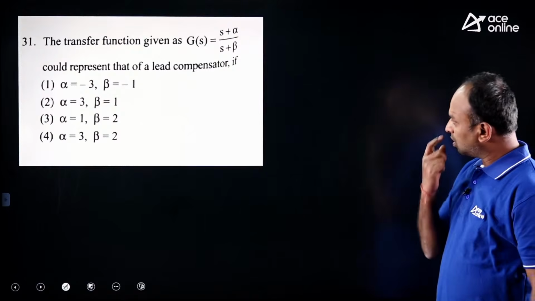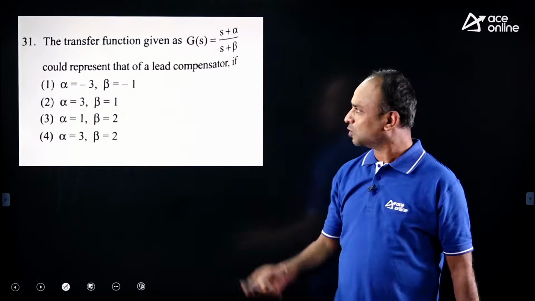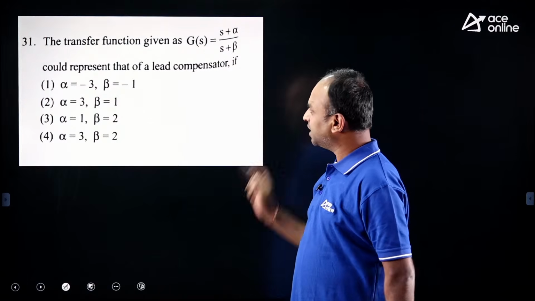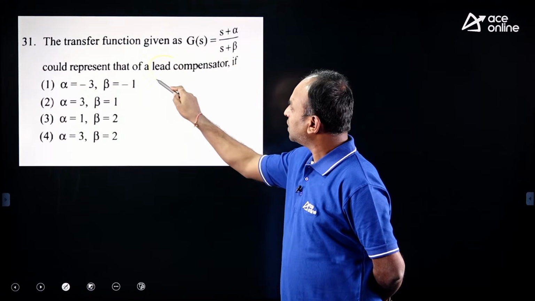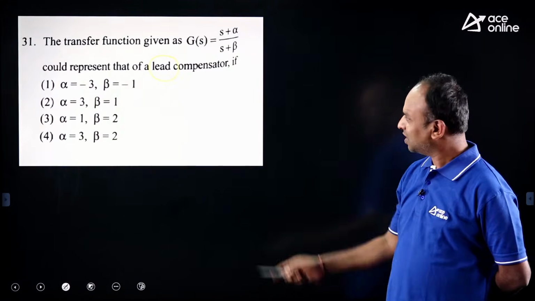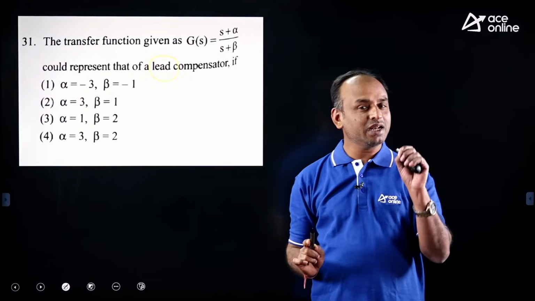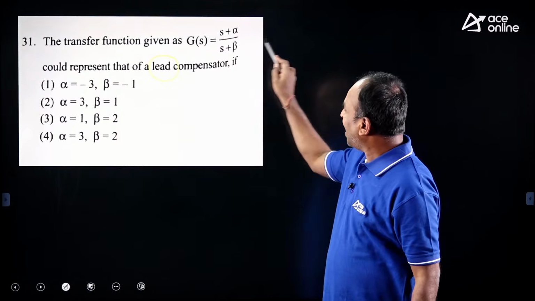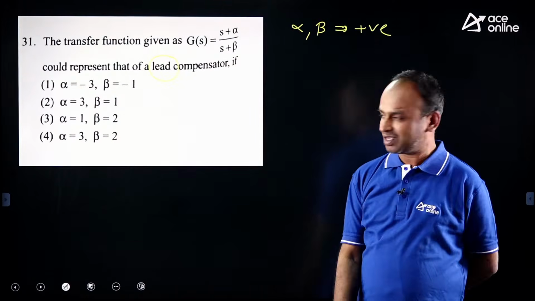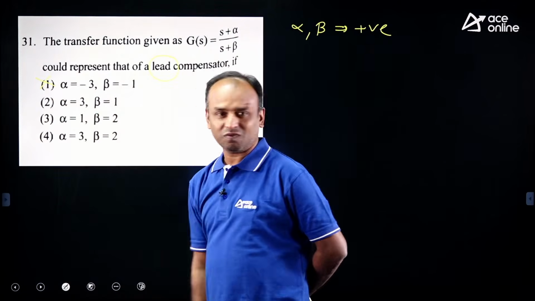Okay, one more question. We were discussing this transfer function nicely in the classroom. You can open your notebook; we have the same question in the classroom also. It is s plus alpha by s plus beta, for the lead compensator. In regular class also you can observe the last question of the control system questions, the same lead compensator. Now, to act as a lead compensator, alpha and beta should be positive. That is a simple technique. Both positive means the first option is given; the others are both negative, so wrong, without touching pen and paper.